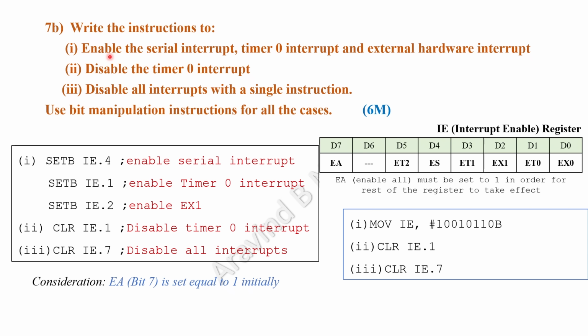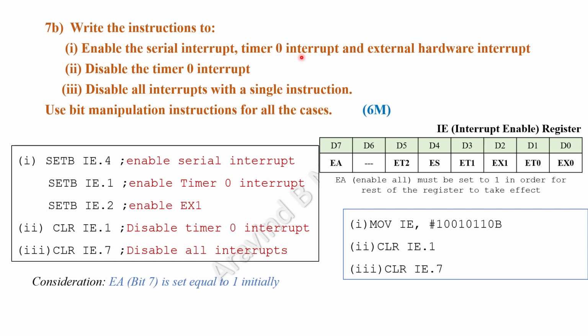First sub question, enable serial interrupt. So serial interrupt is available in the location D4. Therefore, set bit IE.4. Remember, all these are bit oriented or bit manipulation instructions. So set bit IE.4, it is going to enable the serial interrupt.